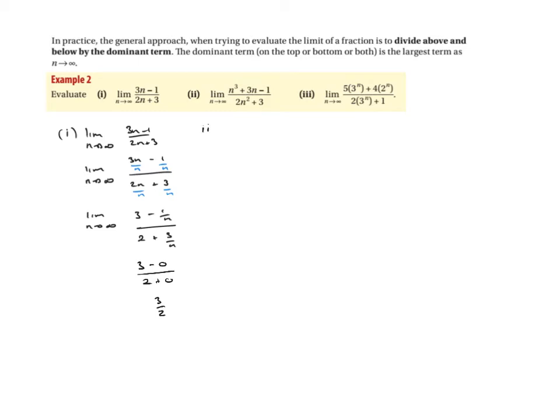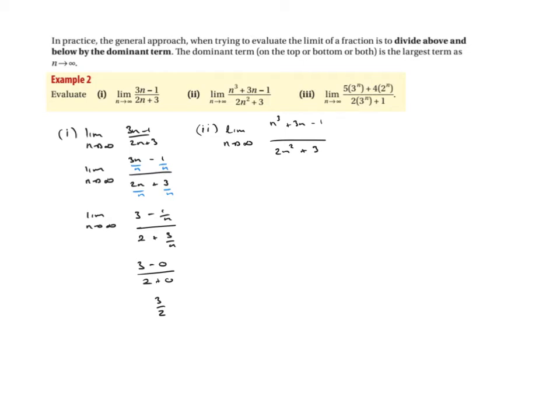Let's have a look at part II. Same sort of idea. I'll leave a little bit more space on the top one this time. So the limit as n heads off to infinity of n cubed plus 3n minus 1, leave a little bit of gap, I'm going to do some division there, over 2n squared plus 3. Again I look to see what is my biggest power. I've got a cube here, and that's the biggest power, so I'm going to divide everything by n cubed.